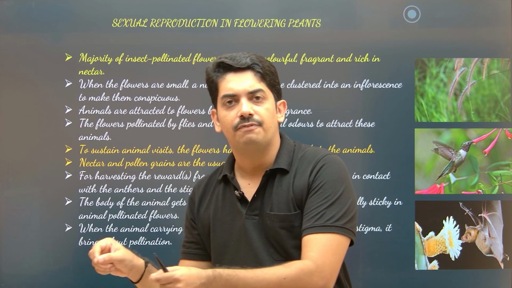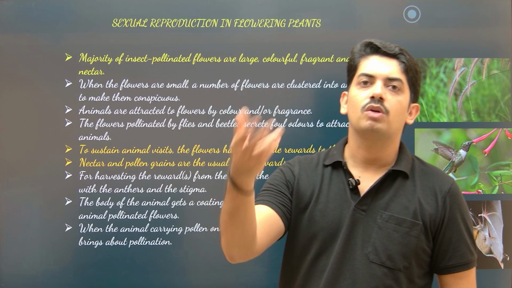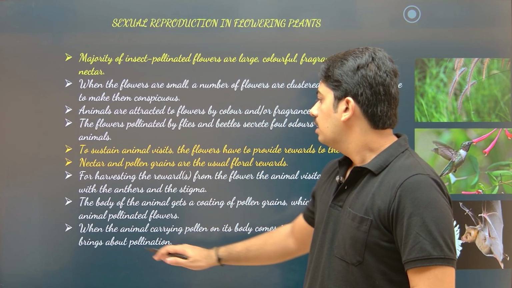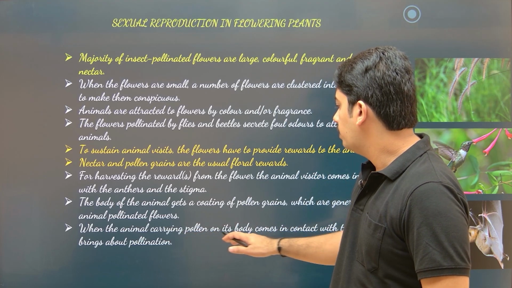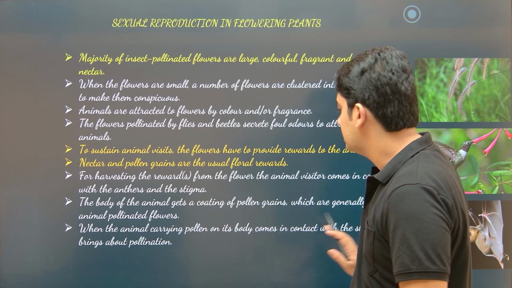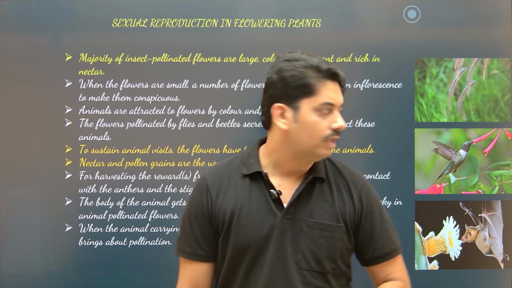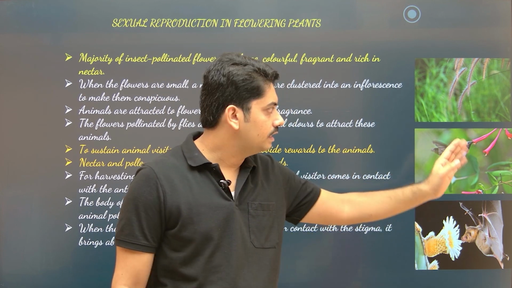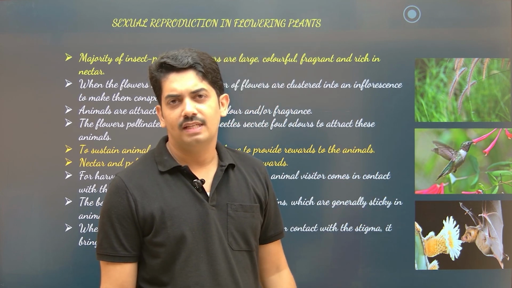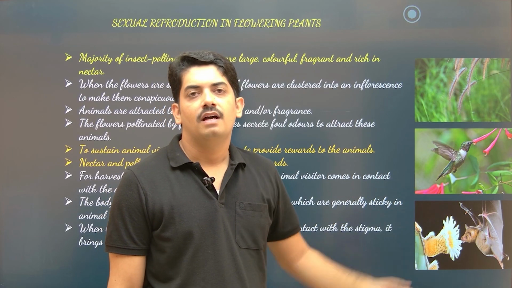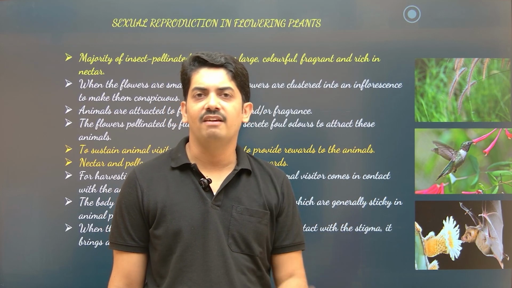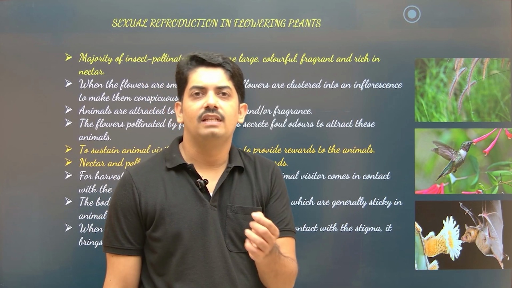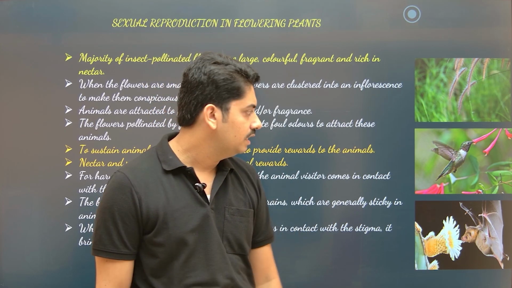When they visit another flower, these pollen grains come in contact with the stigma and pollination takes place. So when the animal carrying pollen on its body comes in contact with the stigma, it brings about the pollination. Here you can see a hummingbird which is taking nectar from the flower. You can see this in your garden every day. Hummingbirds early in the morning visit every flower and collect the nectar from it, because very little amount of nectar will be available in the flower.